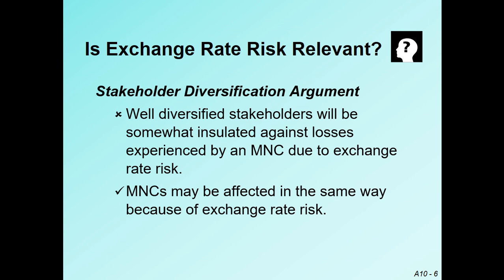So if there is a loss from the exchange rate movement in one organization, the shareholder will offset this loss with another organization's stock or profit. So this is called the stakeholders diversification argument.